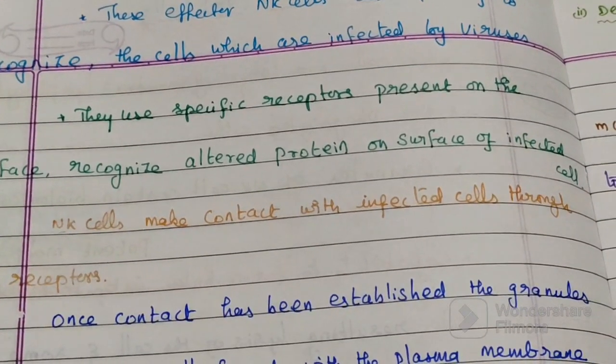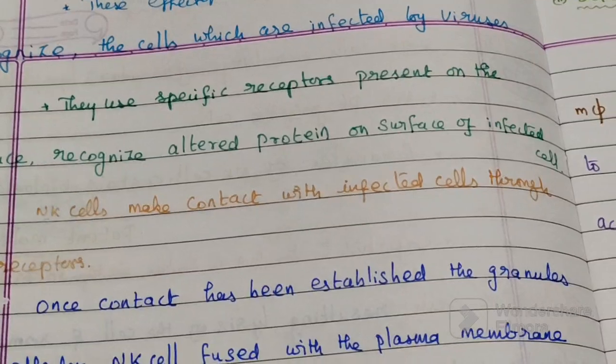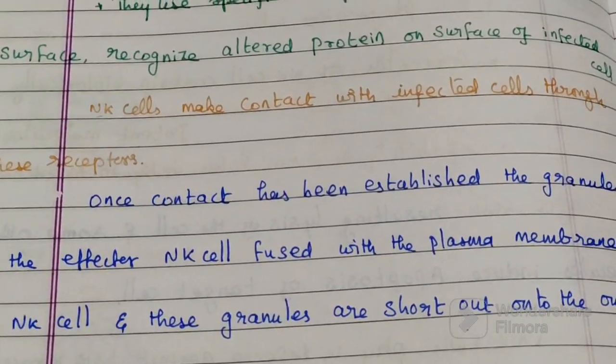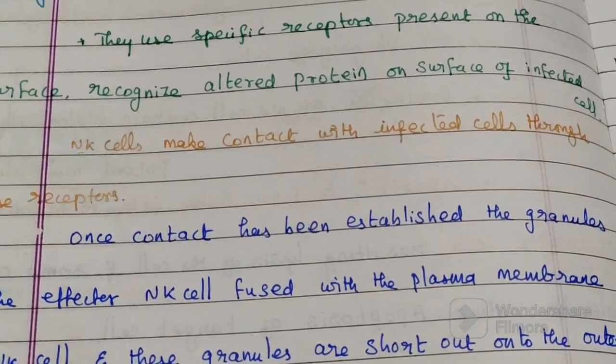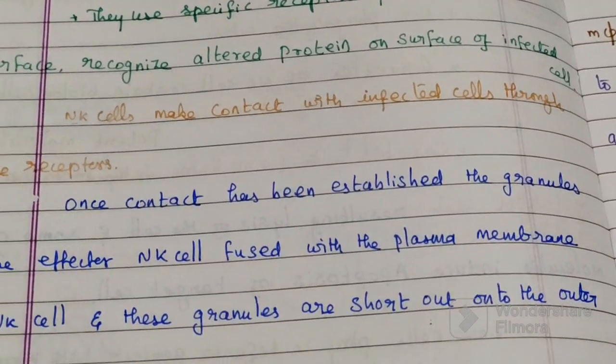NK cells make contact with the infected cells through this receptor.